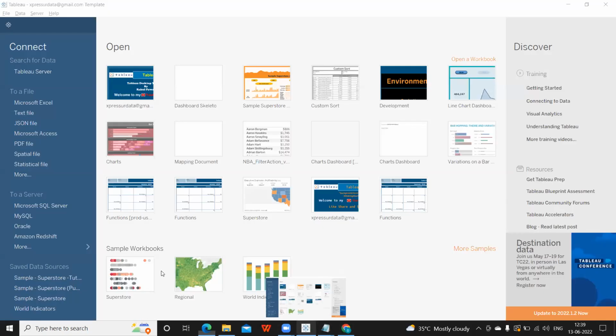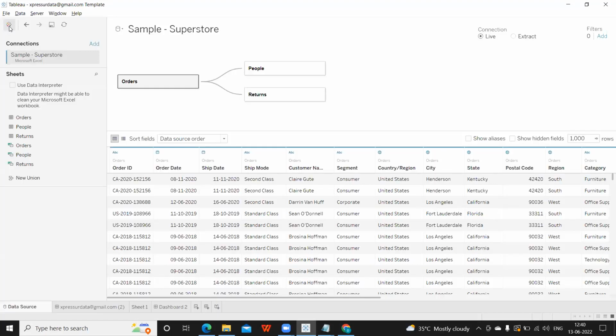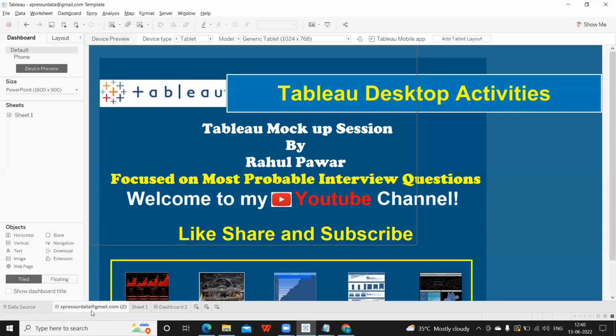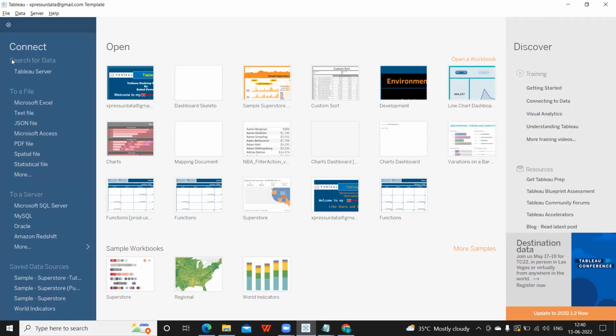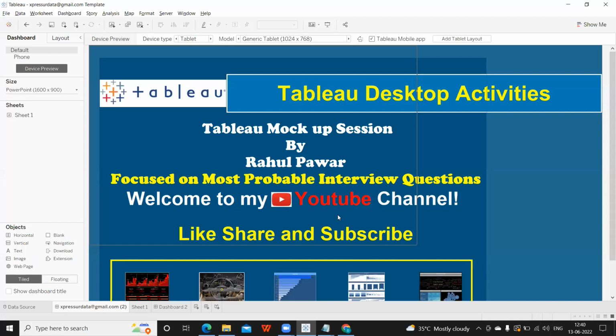Now coming back here, at the bottom you see sample workbooks, which means these are the workbooks developed by Tableau, and they are shown to us as a reference point. Now again, I can navigate to my dashboard or worksheet using this Tableau icon. It comes back to this. Suppose this is my dashboard. If I click on this, I get that page, and if I click on this again, I get back my original page. So from here also we can navigate.